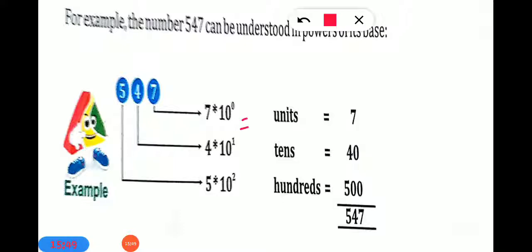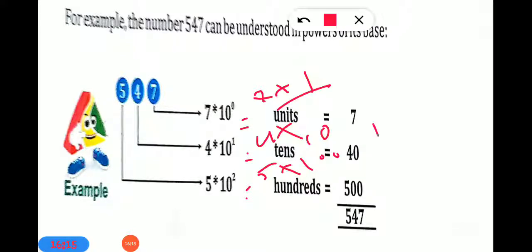10 raised to 0. So how would it be counted? 7 into 10 raised to 0. Any number raised to 0 means 1 or 0? 1. Okay. Now 4 into 10 raised to 1. 10 counts 1 time, so what is it here? 10. Now 5 into 10 raised to 2. 10 counts 2 times, so 10 into 10. Not 20 but 100. Okay. So the answer is 7 times 1, 7. 4 into 10 is 40 and 5 into 100 is 500.